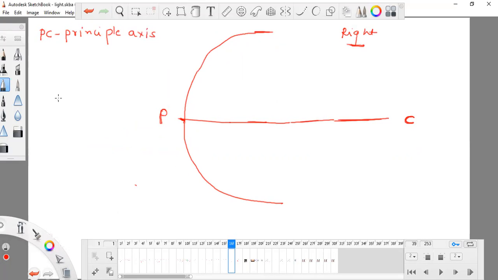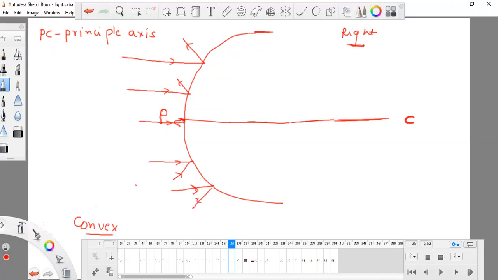Now the second thing is, all of the things are same. If a light ray passes through this, in this case we are studying the convex mirror. Most of the light will be reflected in this direction, but a very small amount of light will cross the surface.